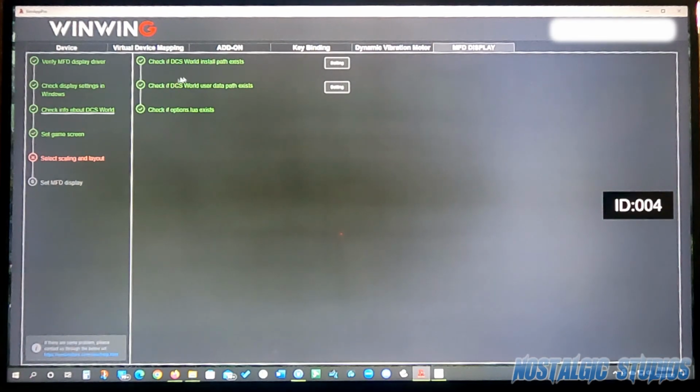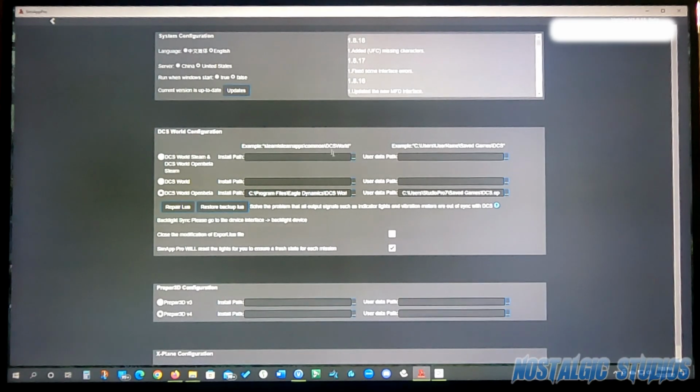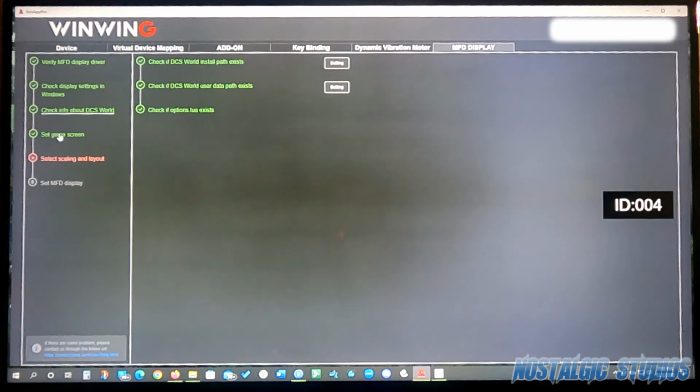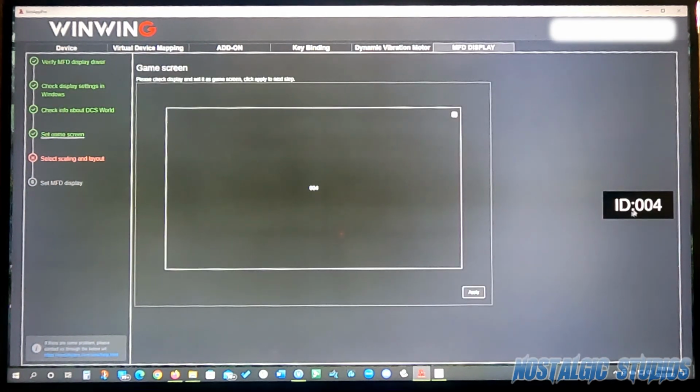Check info in DCS World, make sure that the paths exist. I'll just click on this real quick so you can see it. And you can go through and make sure I'm using DCS World Open Beta, not using Steam. And game screen, mine's set to 04, so what this is doing is it's put an ID on all four of the screens, and I can select which one that I want. Make sure to verify that this is the correct one.